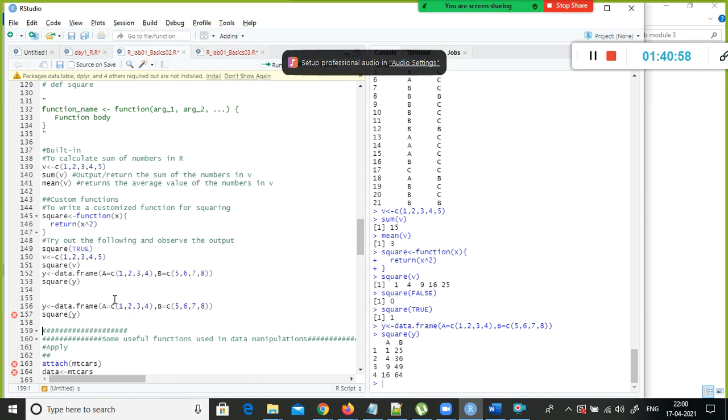For example, if I remove this one, it will get some vector kind of thing as the name.